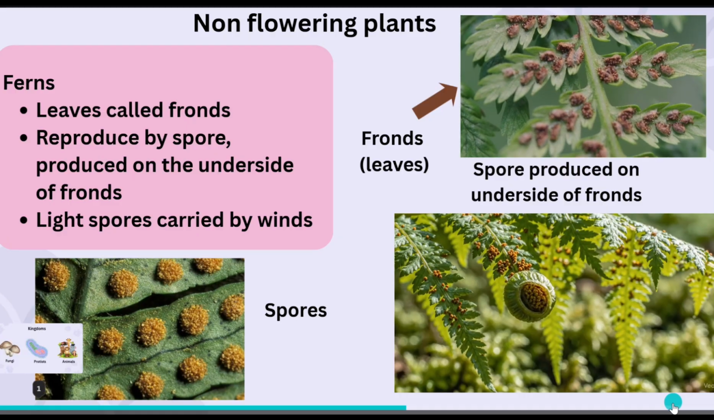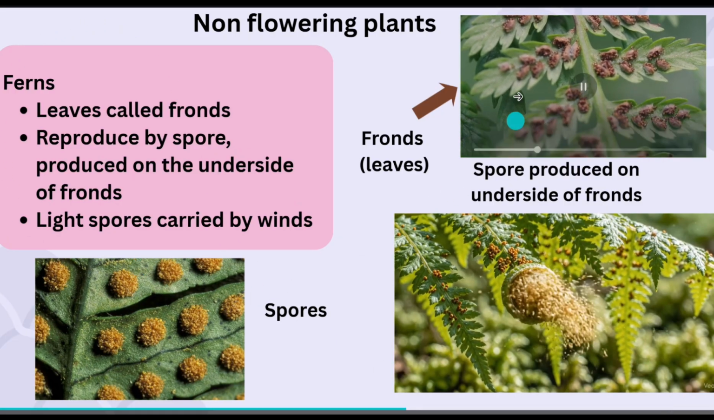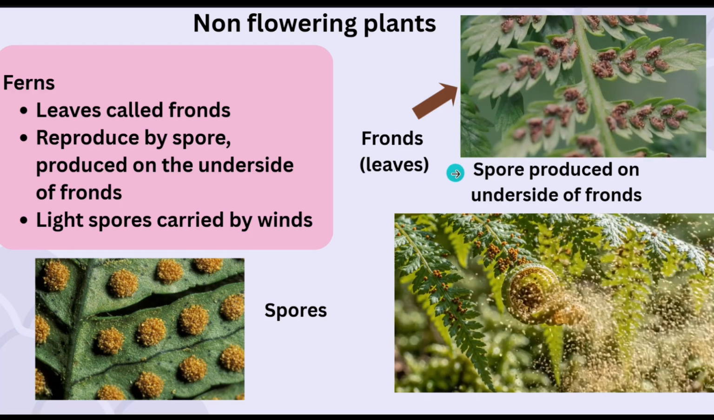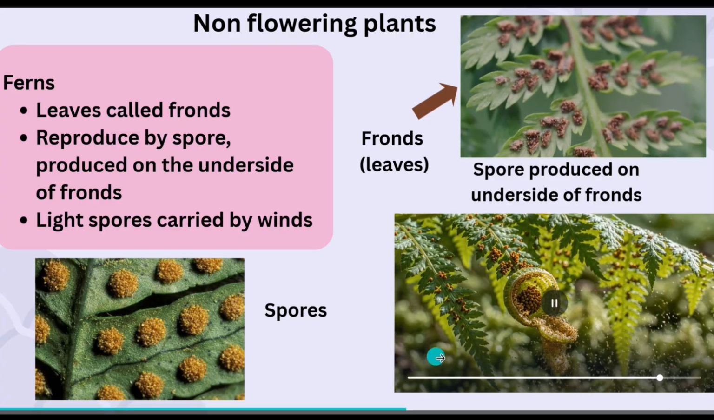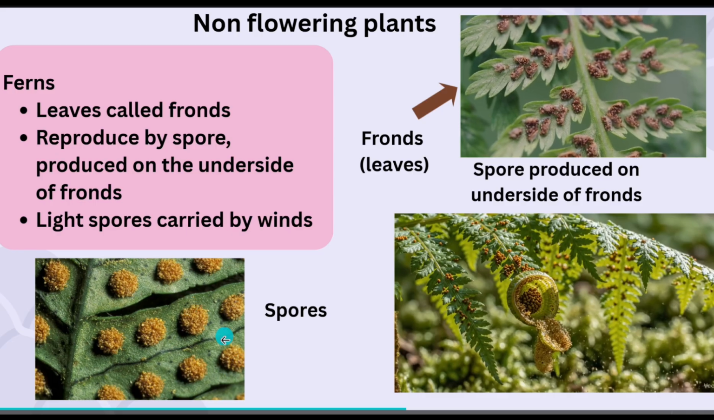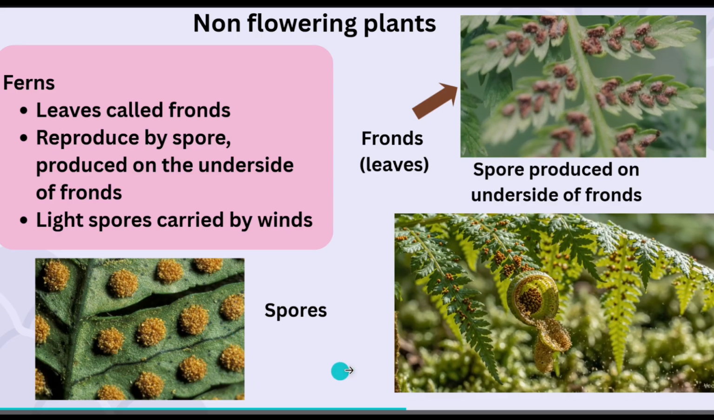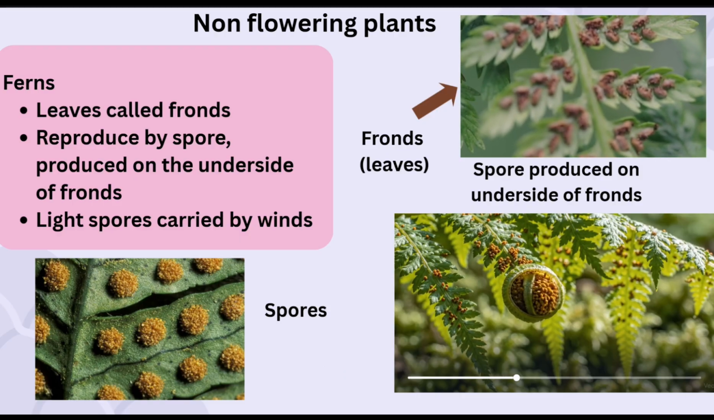Let us talk about the fern, which is a type of non-flowering plant. The leaves of a fern are specifically called fronds. Instead of seeds, ferns reproduce using tiny structures called spores, which are typically found clustered on the underside of the fronds, instead of flowers or seeds. Since spores are very light, they are easily carried by the wind, allowing the plant to disperse and grow in new areas.